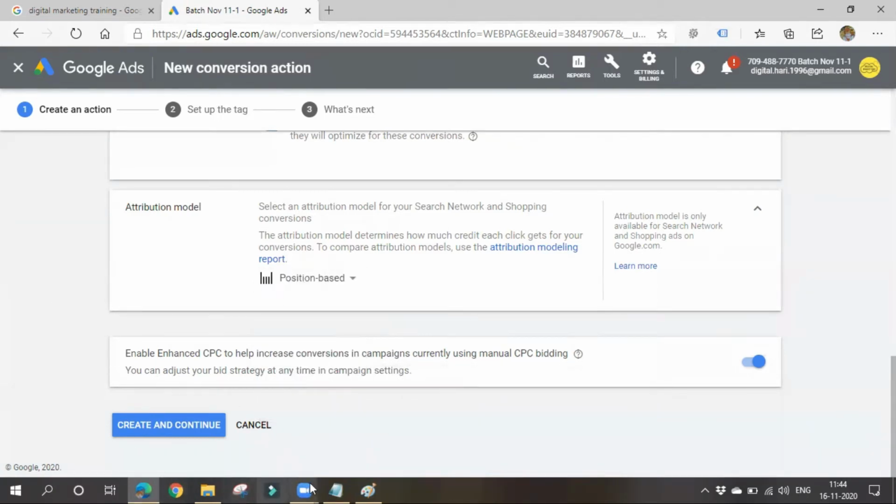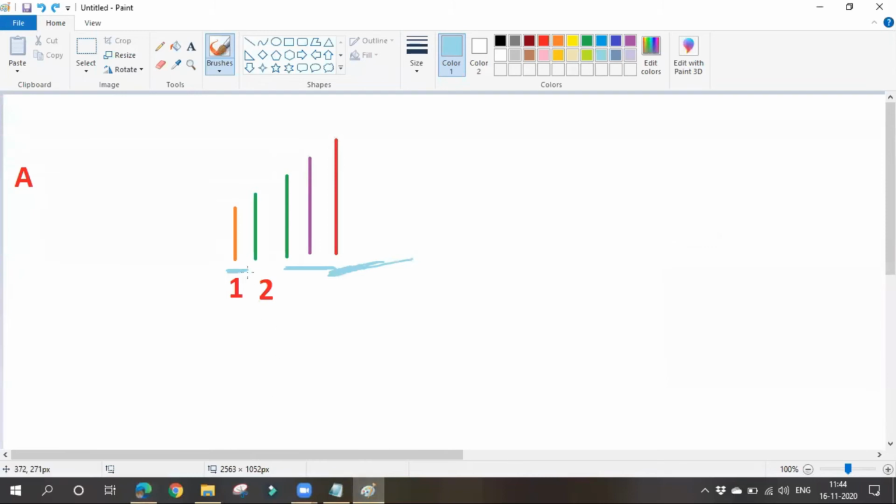He might have clicked 6, 7 or 8 times, whatever it may be. 40% of credit will be given to the first click and 40% to the last click, and all the remaining clicks in the middle will be given some 20% of credit. In this way, credit is differentiated.